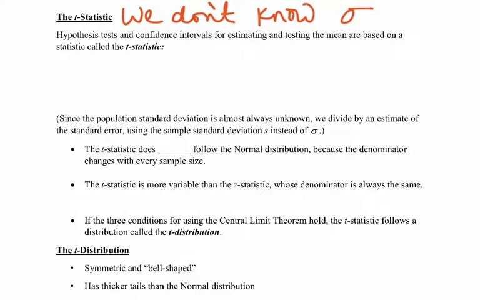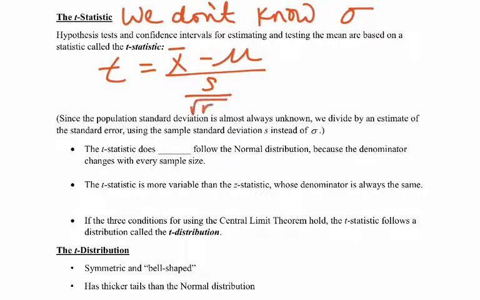And we're going to use this more in the next section, but I just kind of want to get you introduced to it. The test statistic that we would use to calculate a particular sample to see how unusual that sample is, we're going to use x bar minus mu divided by the standard error, but the standard error we're going to use S, the sample standard deviation, divided by the square root of n, because again, we don't know what sigma is. So it says, since the population standard deviation is almost always unknown, we divide by an estimate of that standard error using S instead of sigma. That's the real difference here.